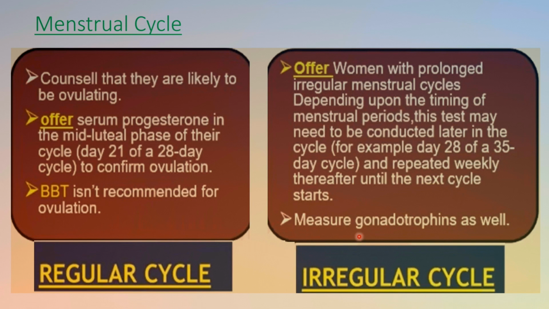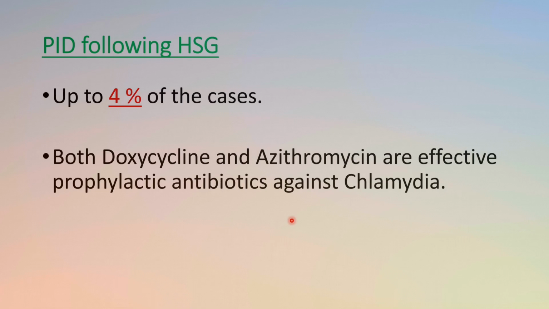And those women who have got an irregular cycle, women with a prolonged irregular cycle, depending upon the timing of the menstrual period, the test needs to be conducted later in the cycle, for example on day 28 or 35, and repeated weekly thereafter until the cycle starts. Measure gonadotrophins as well.